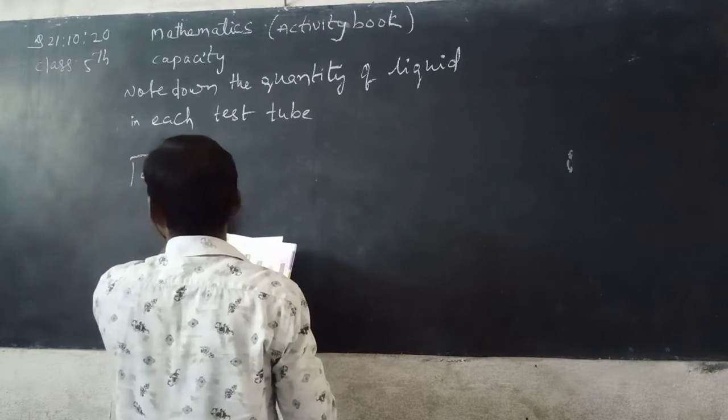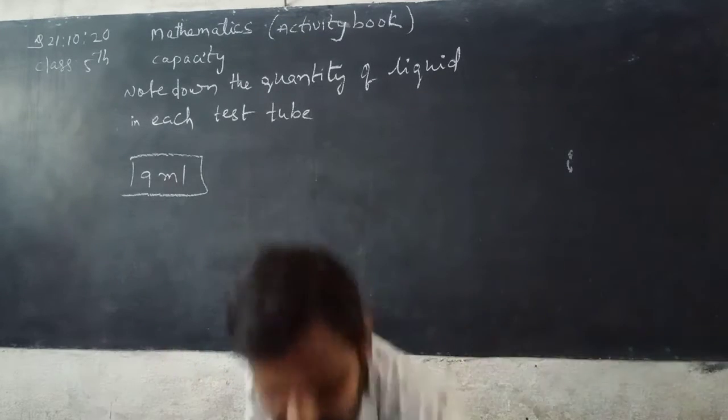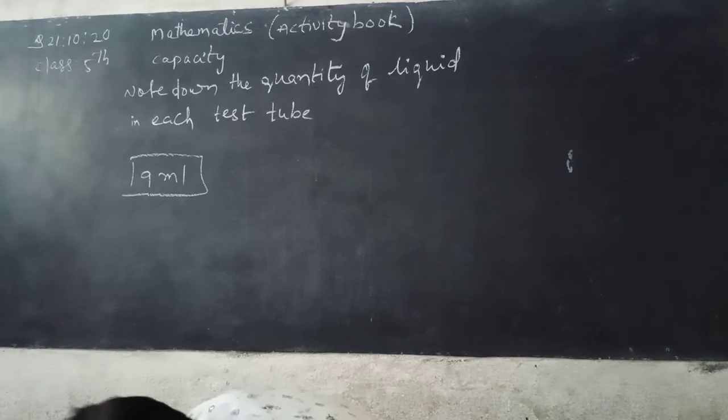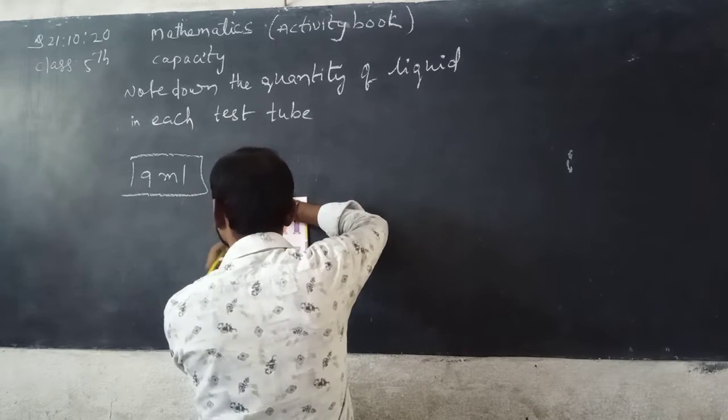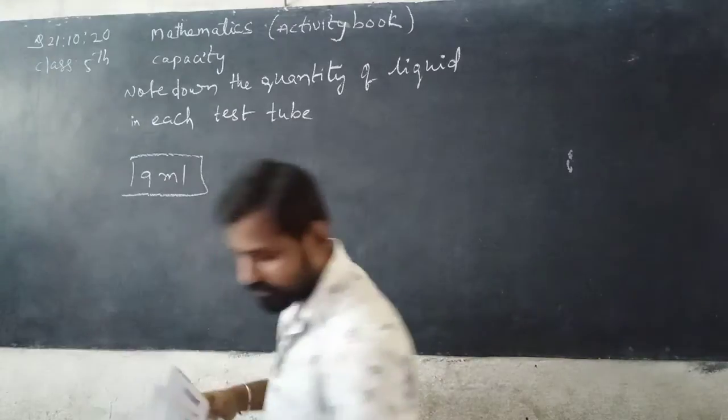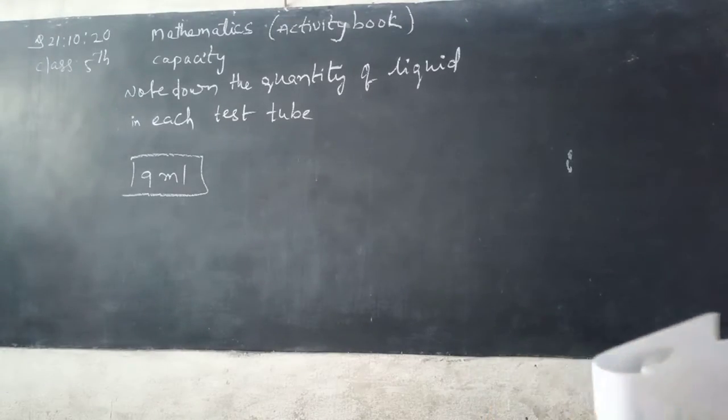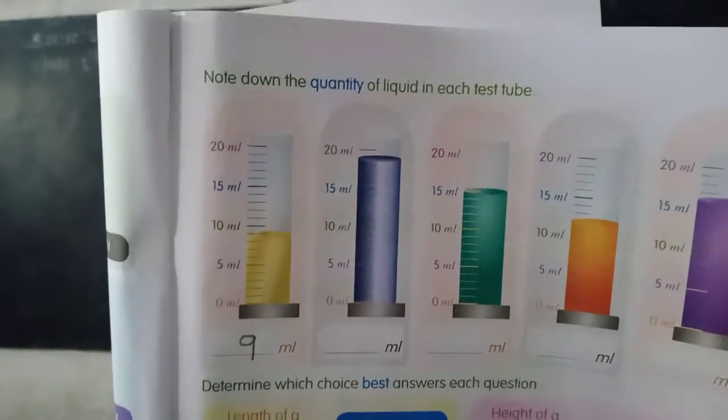First one is 9 ml. ml means milliliter, beta. 9 ml, like this only. Everybody write down 9 ml.